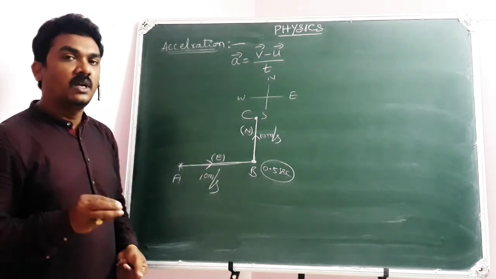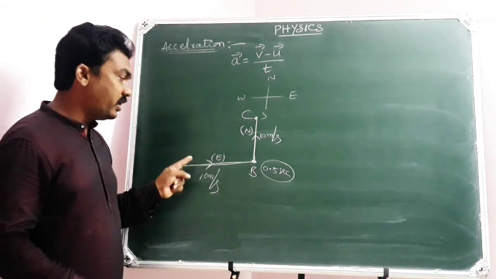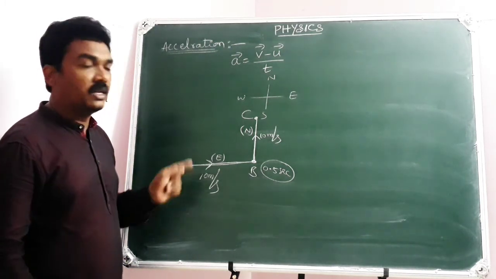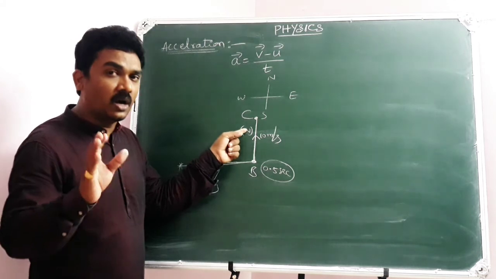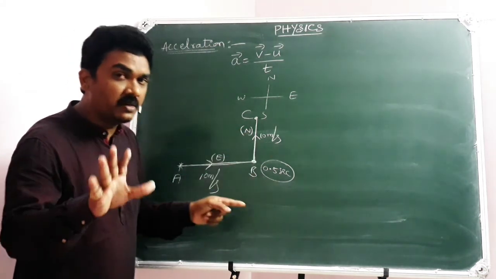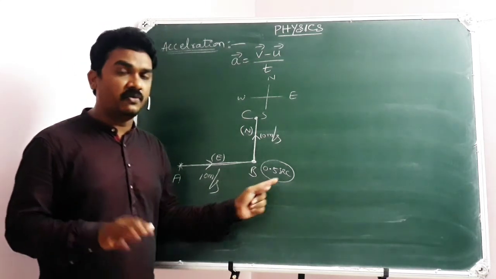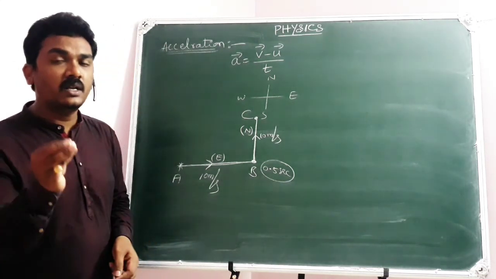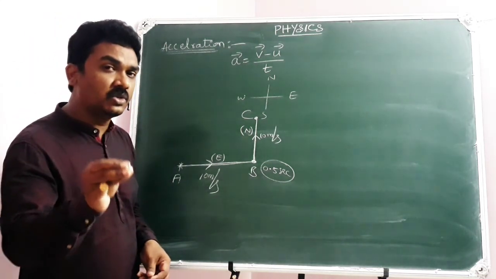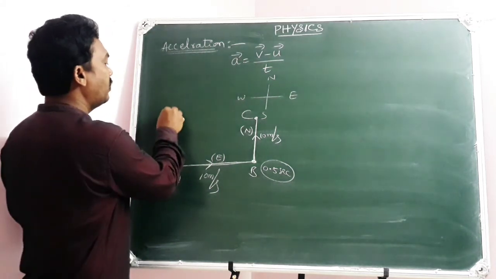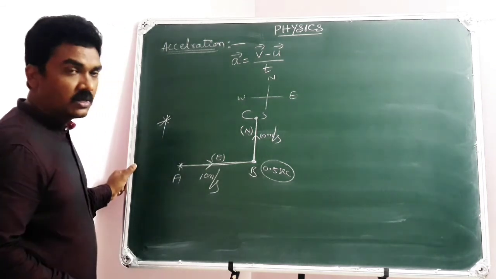Shall I repeat? A particle moving due east at 10 meters per second and then taking a turn to north at the same speed. If the turning takes place in 0.5 seconds, then calculate the acceleration produced in the body. That's the question. Now the solution starts.